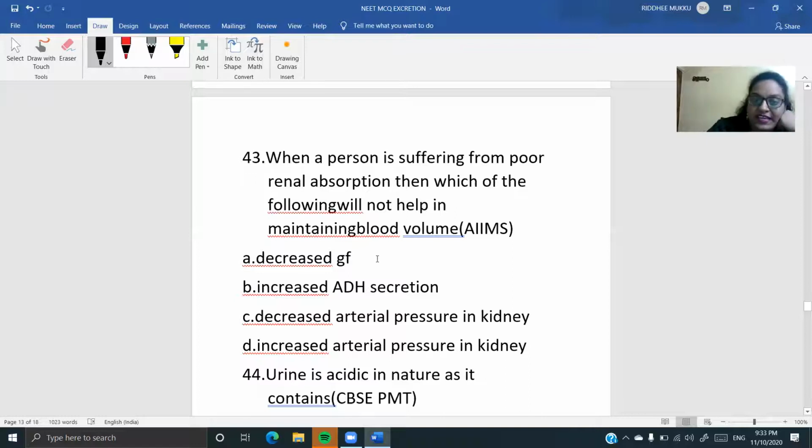So वो ऑप्शन देखिए, decreased glomerular filtrate, ये तो बिल्कुल भी नहीं है। Decreased glomerular filtrate रहेगा तो ऑलरेडी हमारा renal absorption यहाँ पर कम है। We are not talking about the GFR here. Increased ADH secretion तो बिल्कुल भी नहीं, vasopressin के बारे में बात नहीं कर रहे हम लोग। We are speaking about the renal absorption has failed, okay?